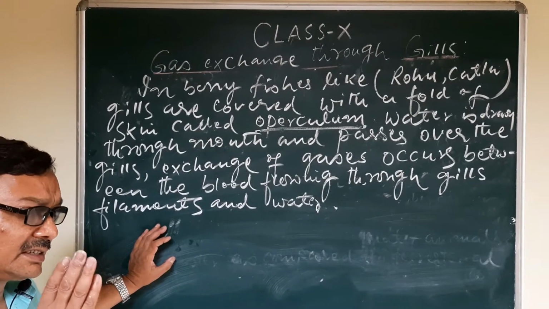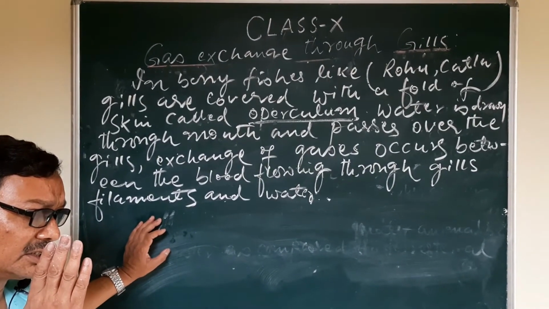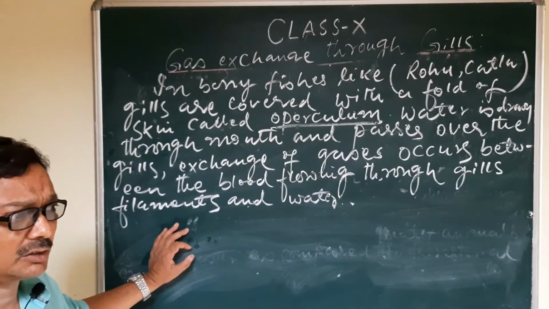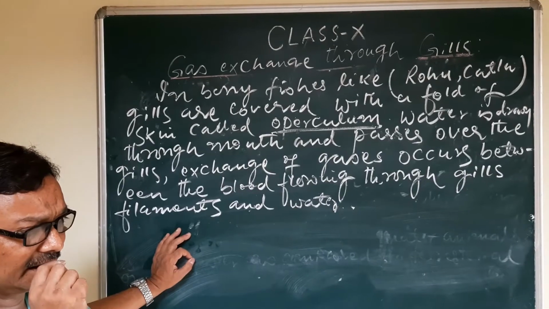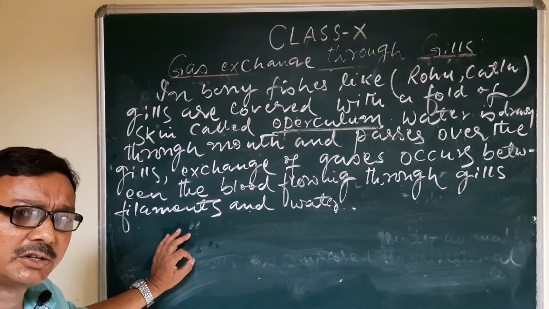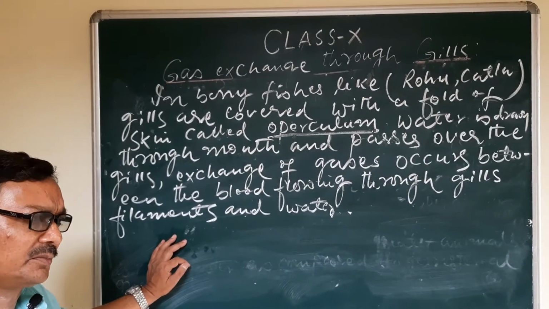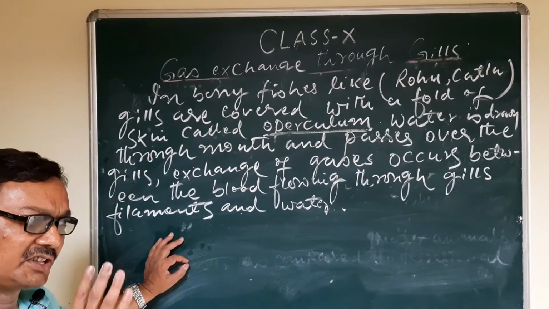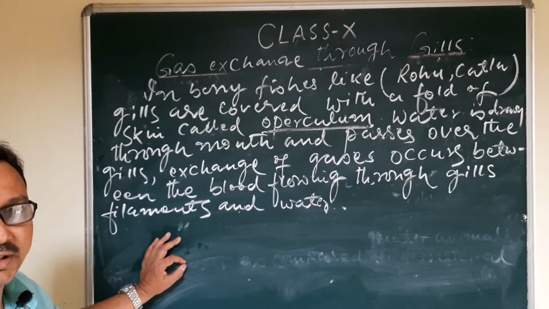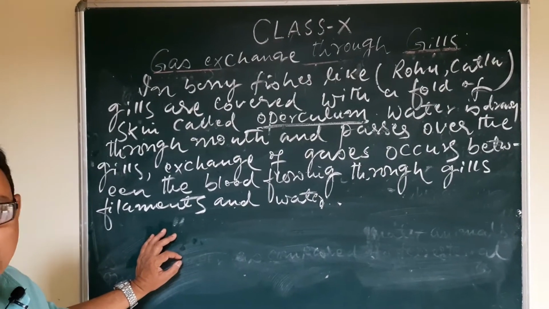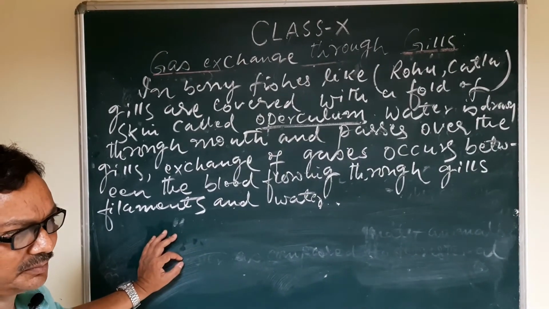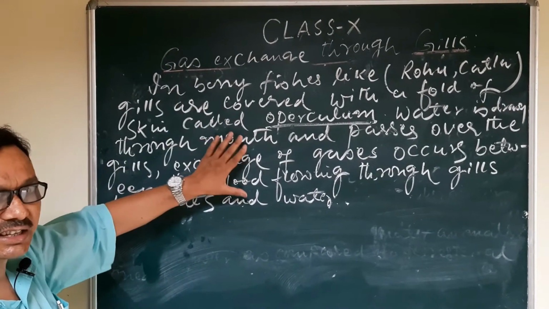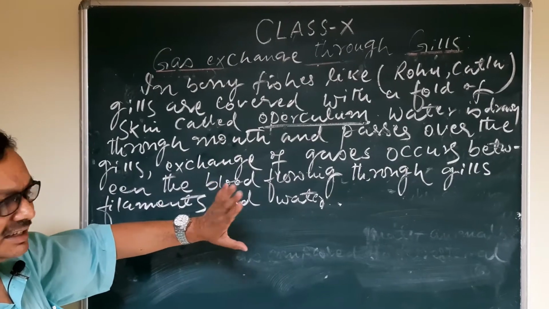It is estimated that there is more than 20 times greater amount of oxygen present in atmospheric air in comparison to the aquatic one, and that is why their breathing rate is faster than that of the terrestrial.